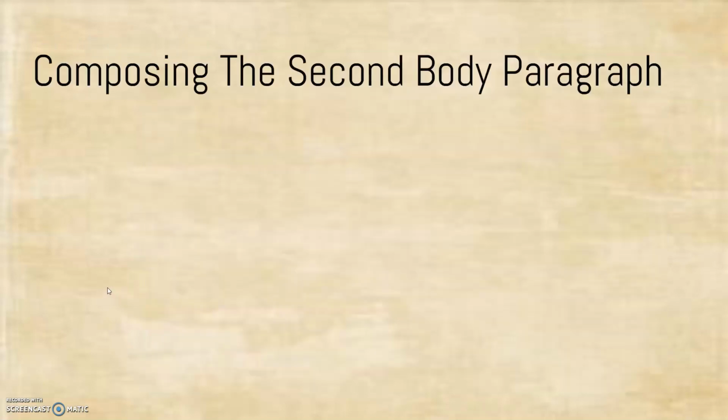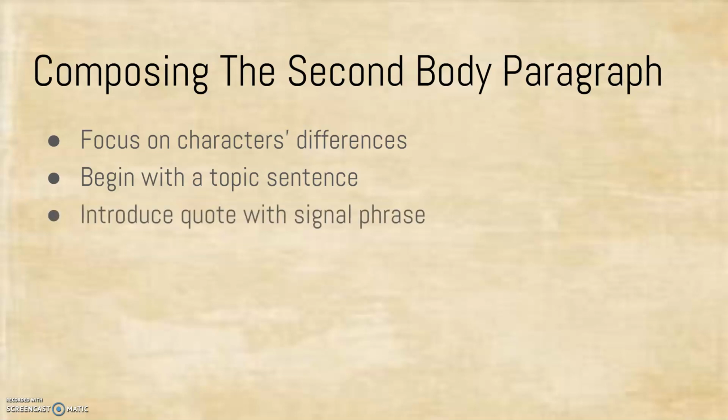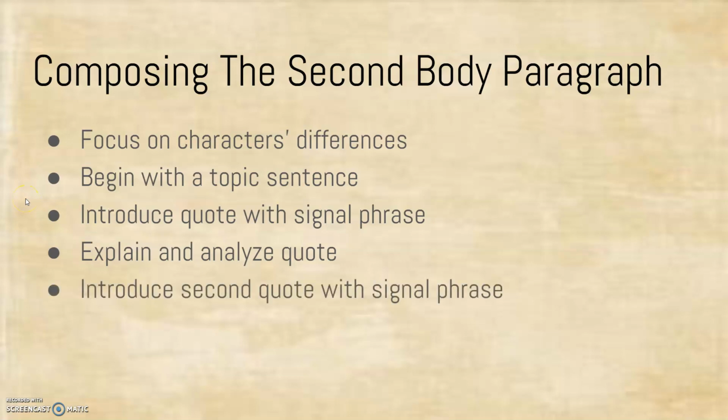In the next body paragraph, your focus should be on how the two characters are different from one another. Again, begin with a topic sentence, then copy one of the quotes from Everyday Use or Legacies that you've already selected and introduce it with a signal phrase. After you've inserted your text evidence, explain and analyze what it means and how it supports your claim that the two characters are different. Then, copy your quote from the other text, introduce it with another signal phrase, and explain how it supports your claim.